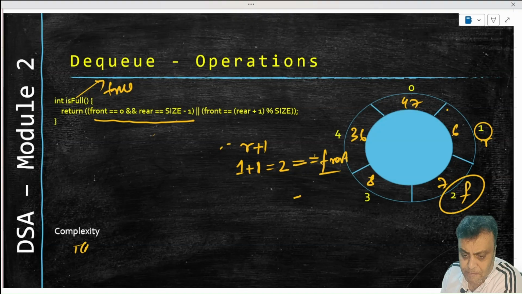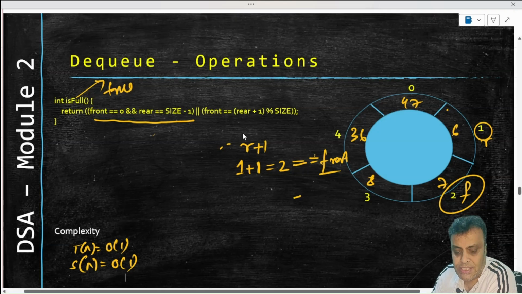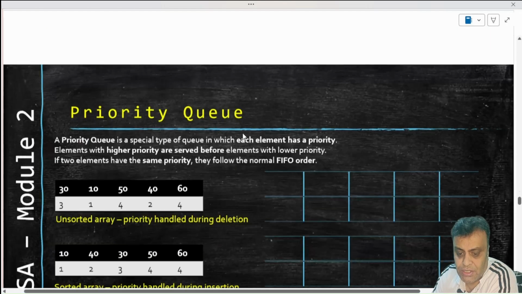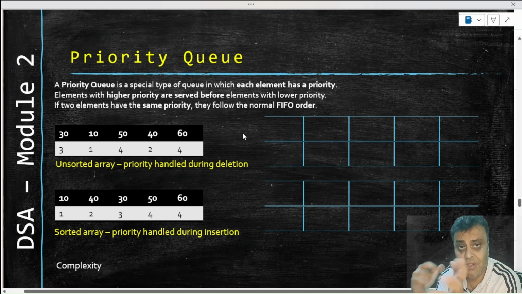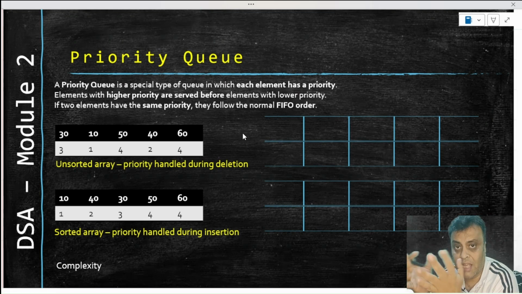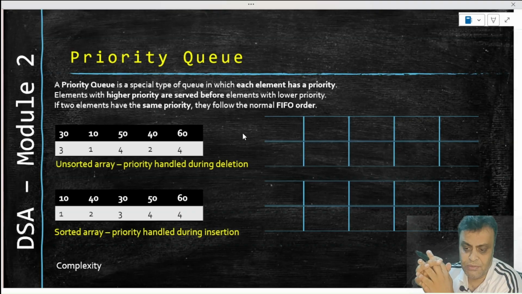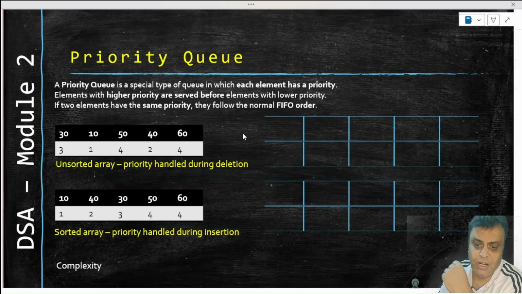Complexity, as you can see, the time complexity is order of 1, the space complexity is also order of 1, right? So that's all the operations of a DQ that we discussed. We will now touch upon priority queue, and then we will complete all the commonly asked questions for both DQ and priority queue. Now priority queue is pretty simple to understand.